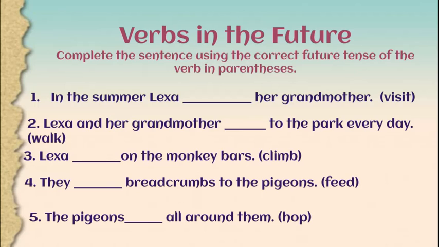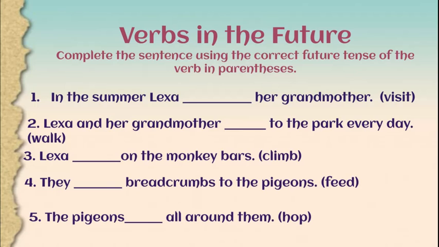That's happening, so we could leave it as walk. Lexa could be making it happen right now. We would say Lexa climbs on the monkey bars. They is a plural subject, so we could easily say they feed breadcrumbs to the pigeons. They could be doing that right now.